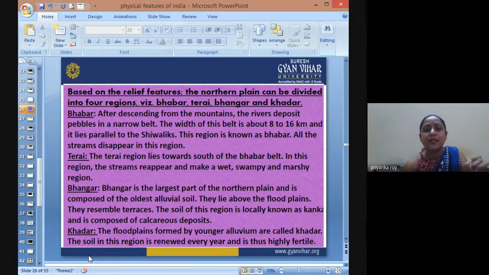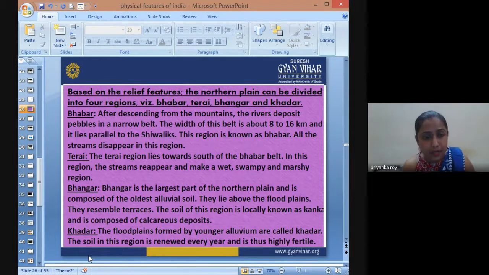All the streams disappear in this region because it has big pebbles, so they disappear underneath the pebbles. Then we have the Terai region towards the south of the Bhabar belt, and in this region the streams reappear and make a wet, swampy, marshy land region. So it gives a large number of wetlands in the Terai region.